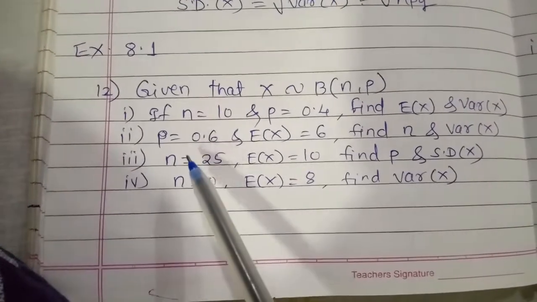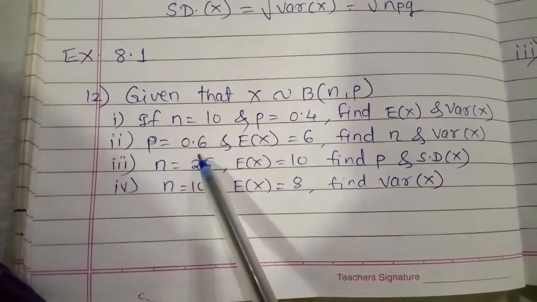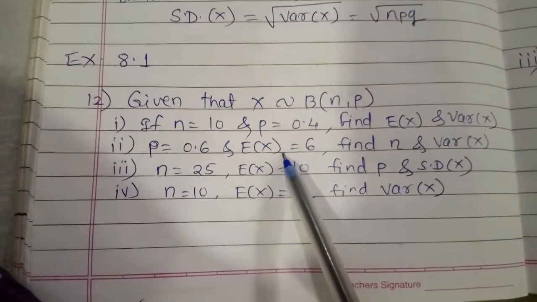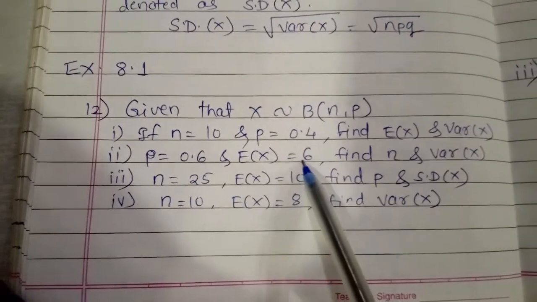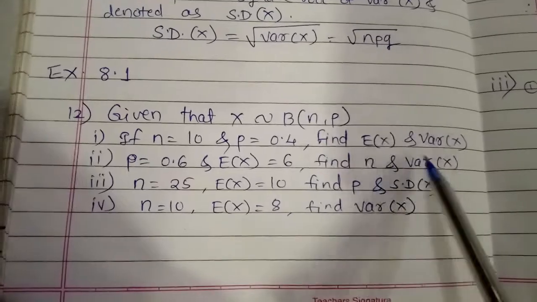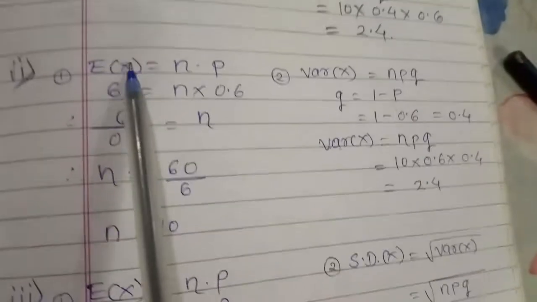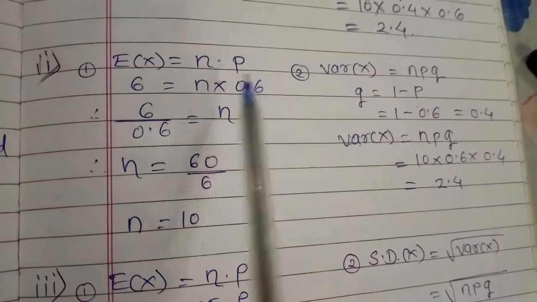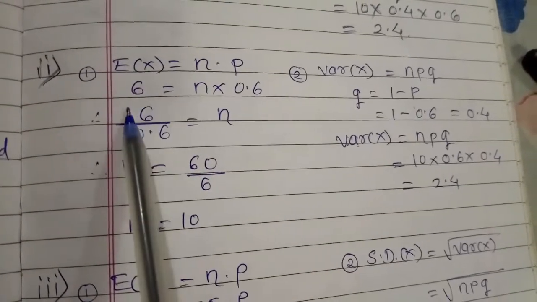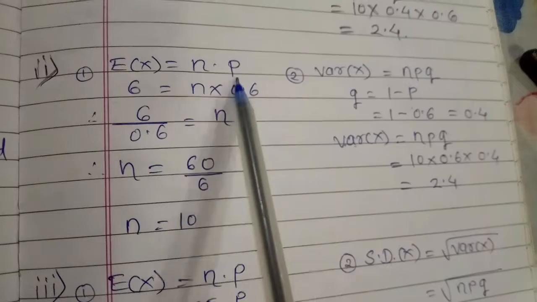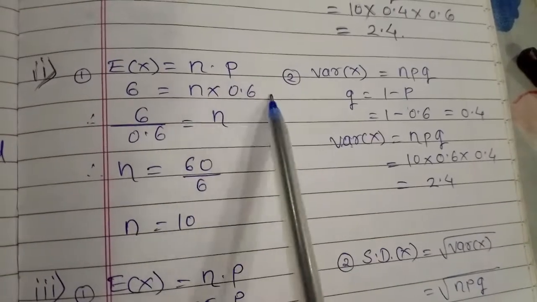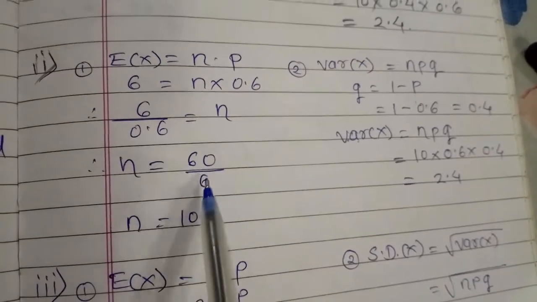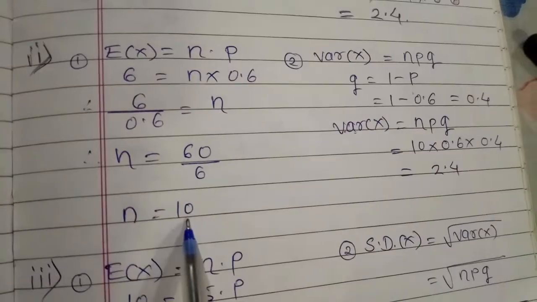Now see the second example. We are given that p is equal to 0.6, and now you are given the mean, that is E of x is equal to 6, and now we have to find n and also the variance of x. Same as the first example. So E of x is equal to n into p. Now E of x is 6, n is as it is, and p is 0.6. So we divide it, and we get n is equal to 60 by 6, so n is 10.